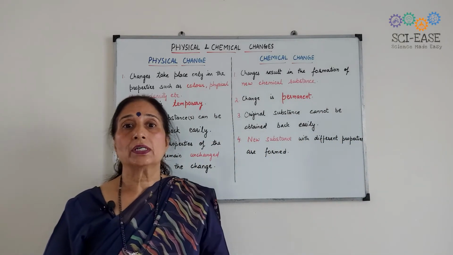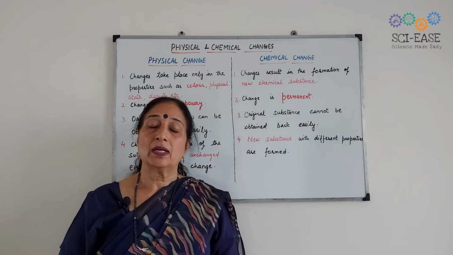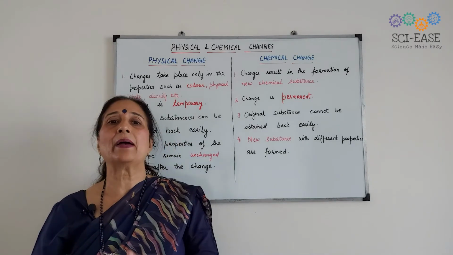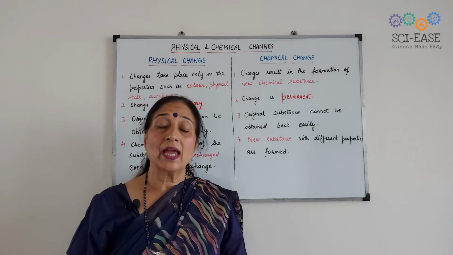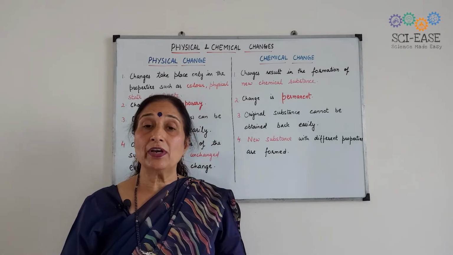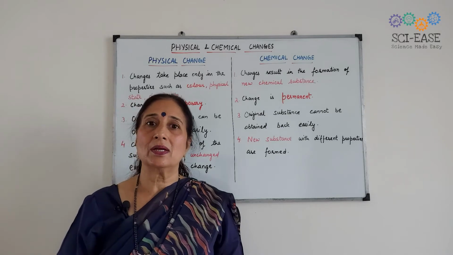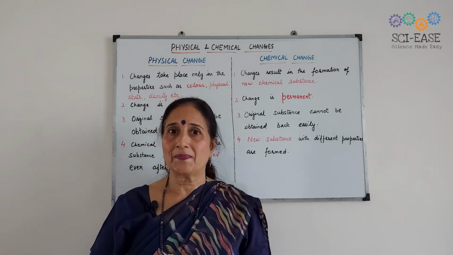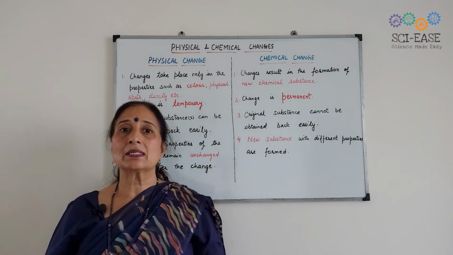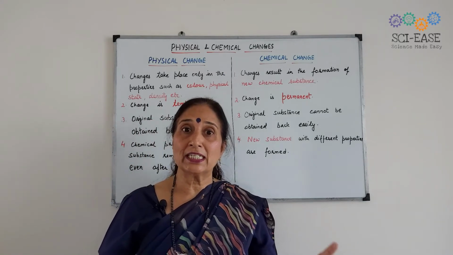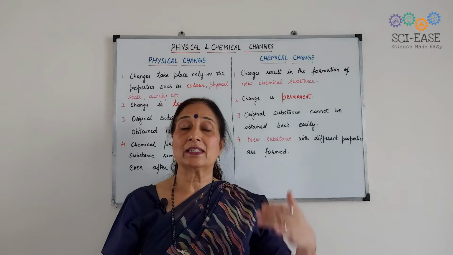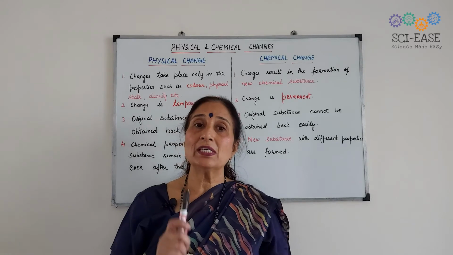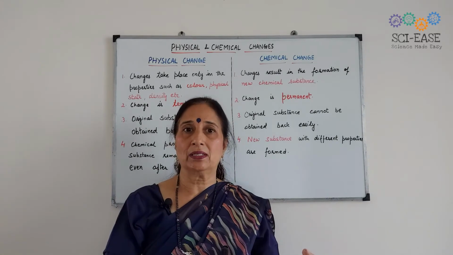In case of chemical change, there is a change in the physical properties as well as the chemical properties of the substance, and it is a permanent change where some new substance, altogether different from the constituent substances, is formed. There are many examples in our day-to-day life. We can segregate which are physical changes and which are chemical changes. I am going to tell you. First, I will tell you the difference between the two.